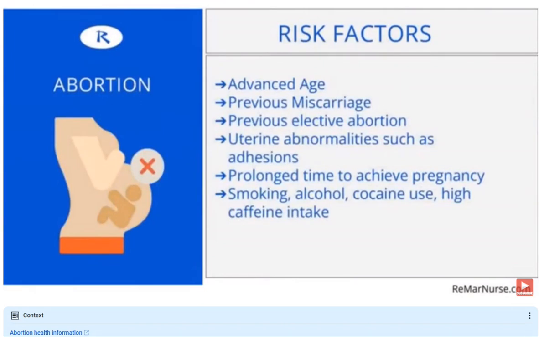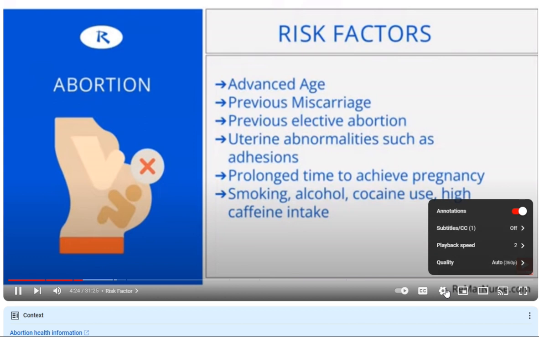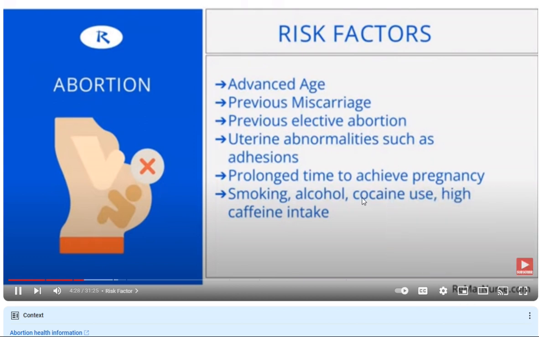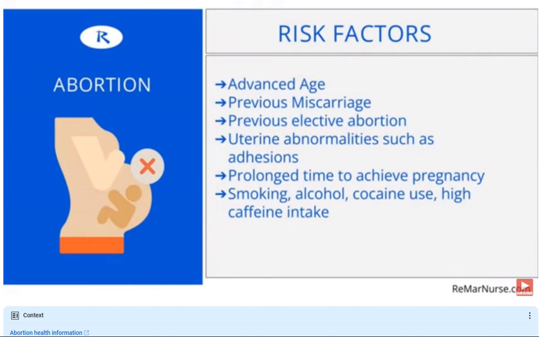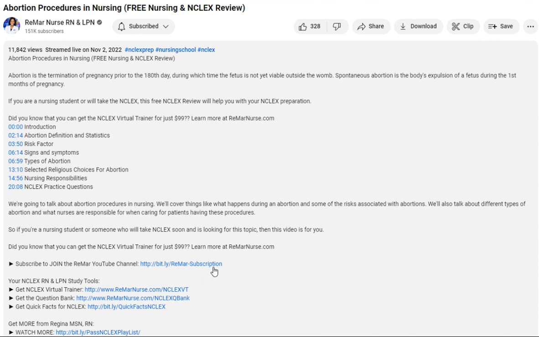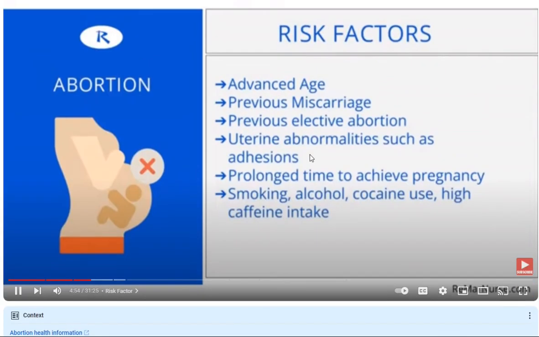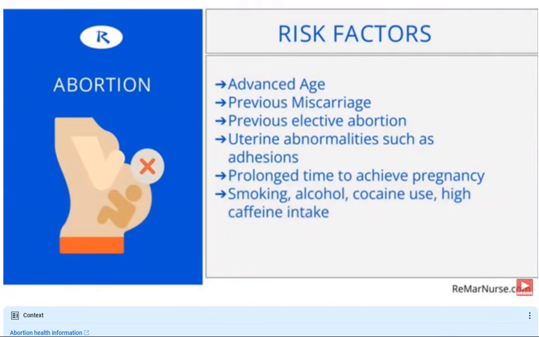So advanced age, previous miscarriage, previous elective abortion, uterine abnormalities such as adhesions. And adhesions are where you have the fetus, or I should say embryo, the embryo is attached to the endometrium and there's like scar tissue there. So sometimes the uterus adheres to the lining, right? Or the embryo is stuck to the lining. And so that can cause abortion. Prolonged time to achieve pregnancy as well. Smoking, alcohol, cocaine use, high caffeine intake. These are lifestyle things that induce abortion early on.